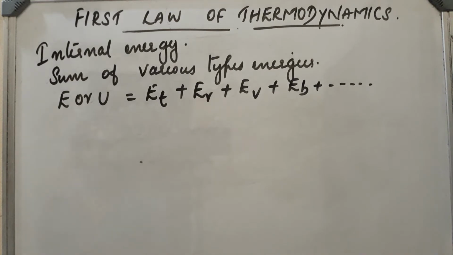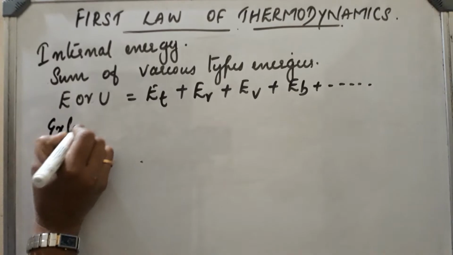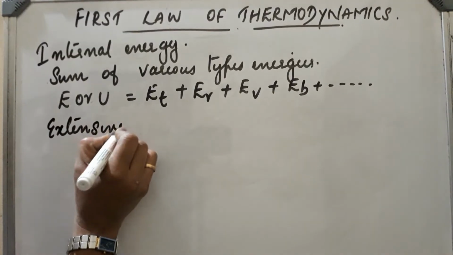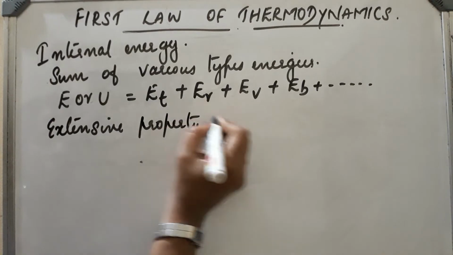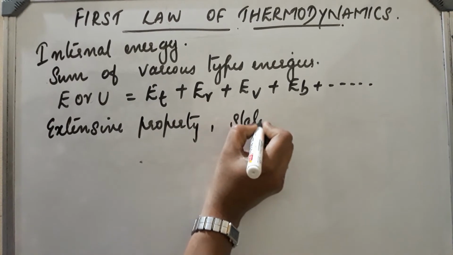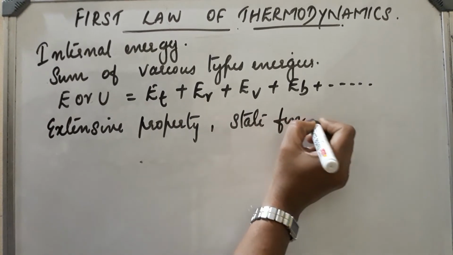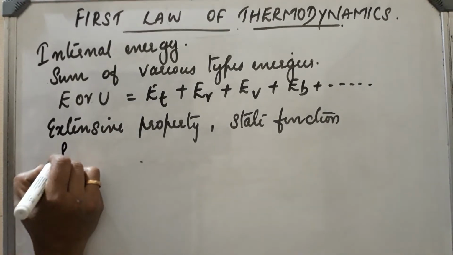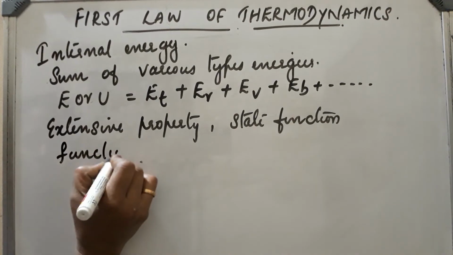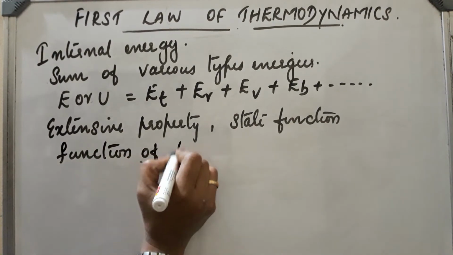Now this internal energy is an extensive property, and it is also a state function. In the case of ideal gases, internal energy is a function of temperature.